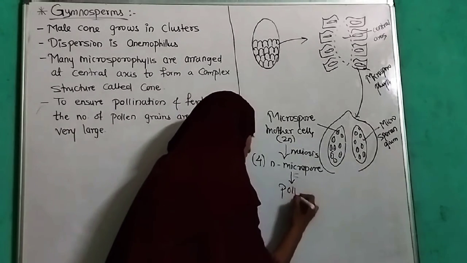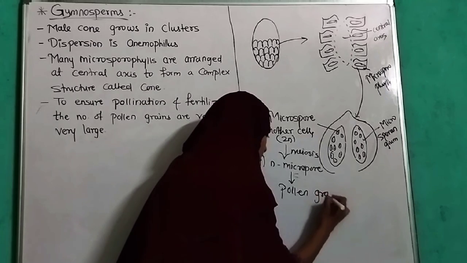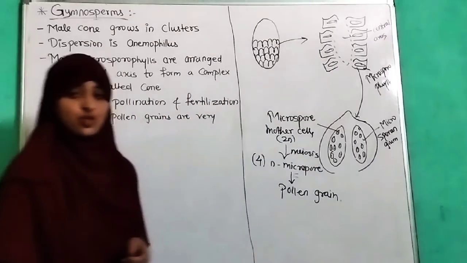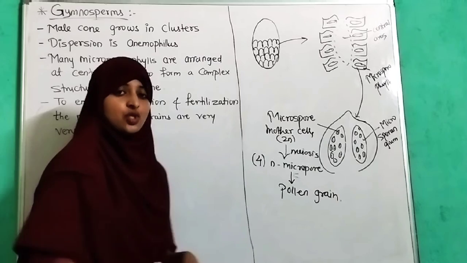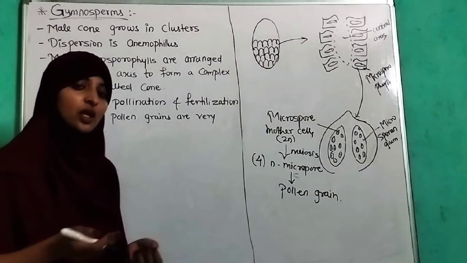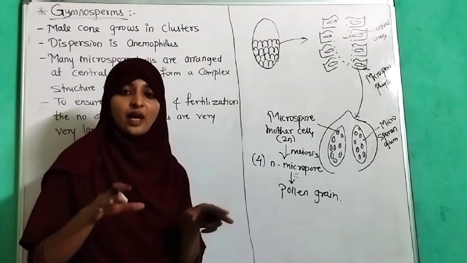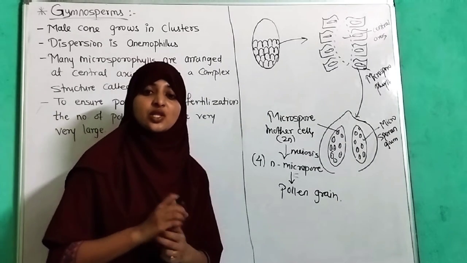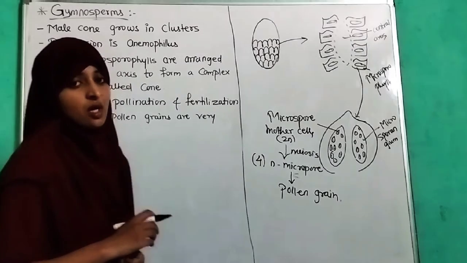We can see here the pollen grain. If you want to see the structure of the pollen grain, it consists of 2 layers: the inner layer is the intine and the outer layer is a winged structure, a butterfly wing structure, which is stretched, called the exine.